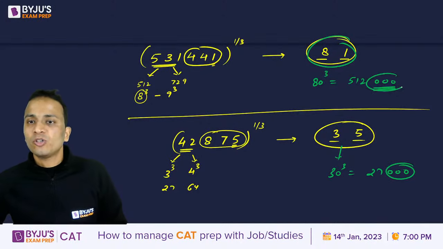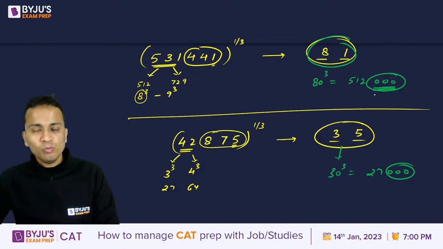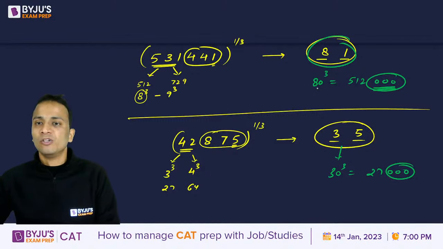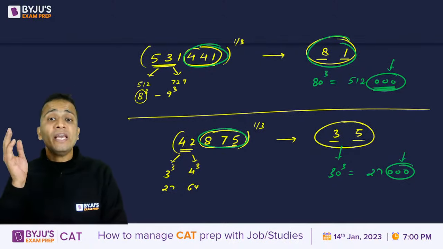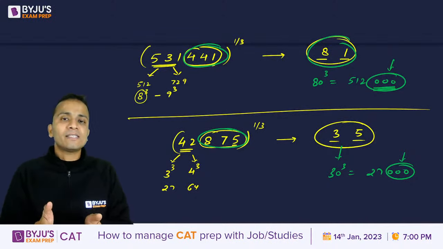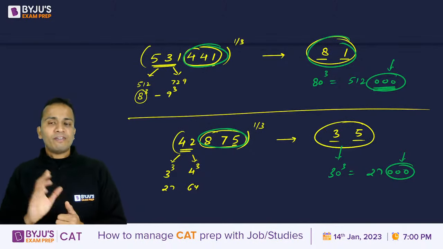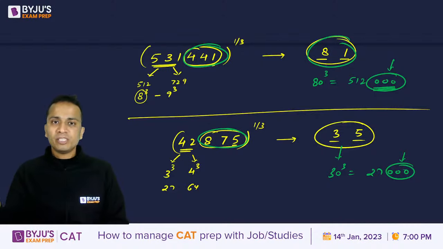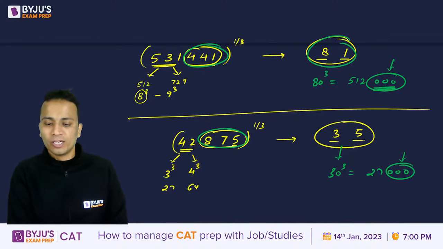The cube of any number which is ending with 0 will end with 3 zeros, हमेशा 3 zeros से end करेगा. So that is why we ignore the last three digits to calculate the tens digit of the answer. ठीक है ना? So 80 का क्यूब 512000 है, so 000 के corresponding हम last three digits ignore कर देते हैं.